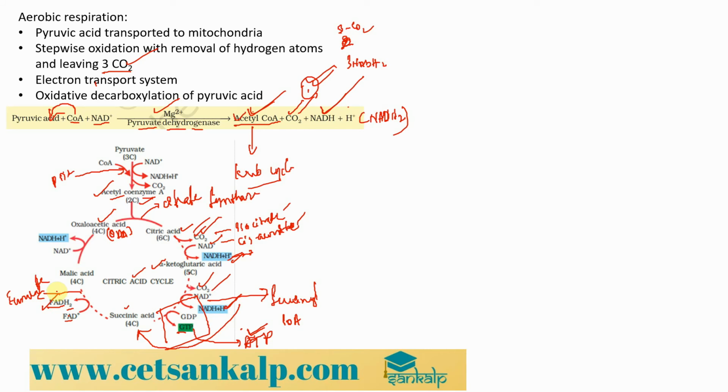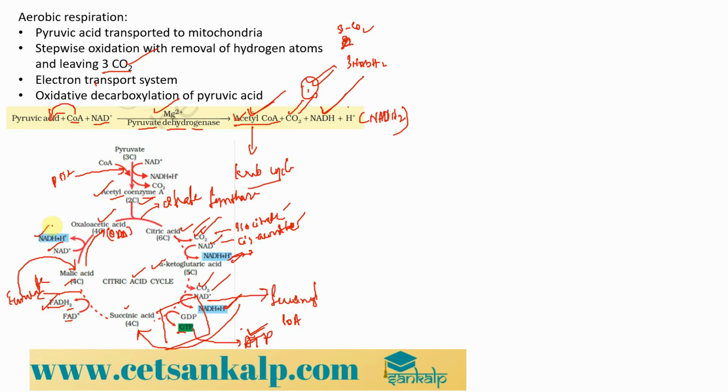Okay, FADH2 is mainly formed over here. Now from fumarate we get malic acid, which is again a 4-carbon compound. From malic acid the cycle continues to generate again the oxaloacetic acid, and again in this reaction there is removal of the hydrogen from the malic acid, and this hydrogen is given to the NAD plus to give us the